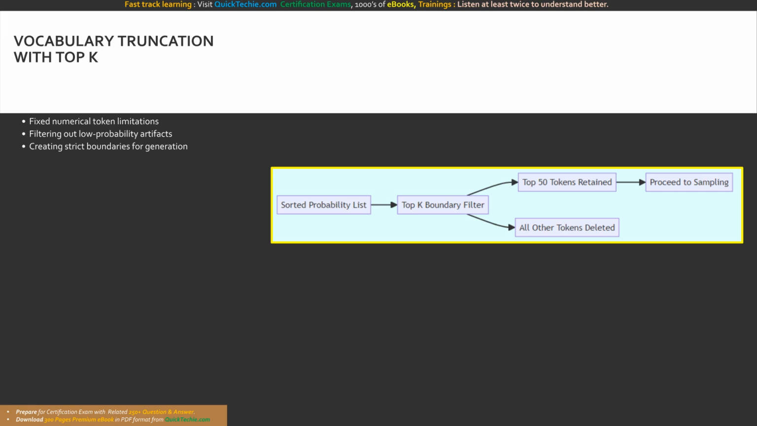For example, if you set top K to 50, the model will only ever look at the 50 most likely words for the next step, completely ignoring words ranked 51 through 50,000. It is a blunt instrument, but it is incredibly effective. Why would we use this?